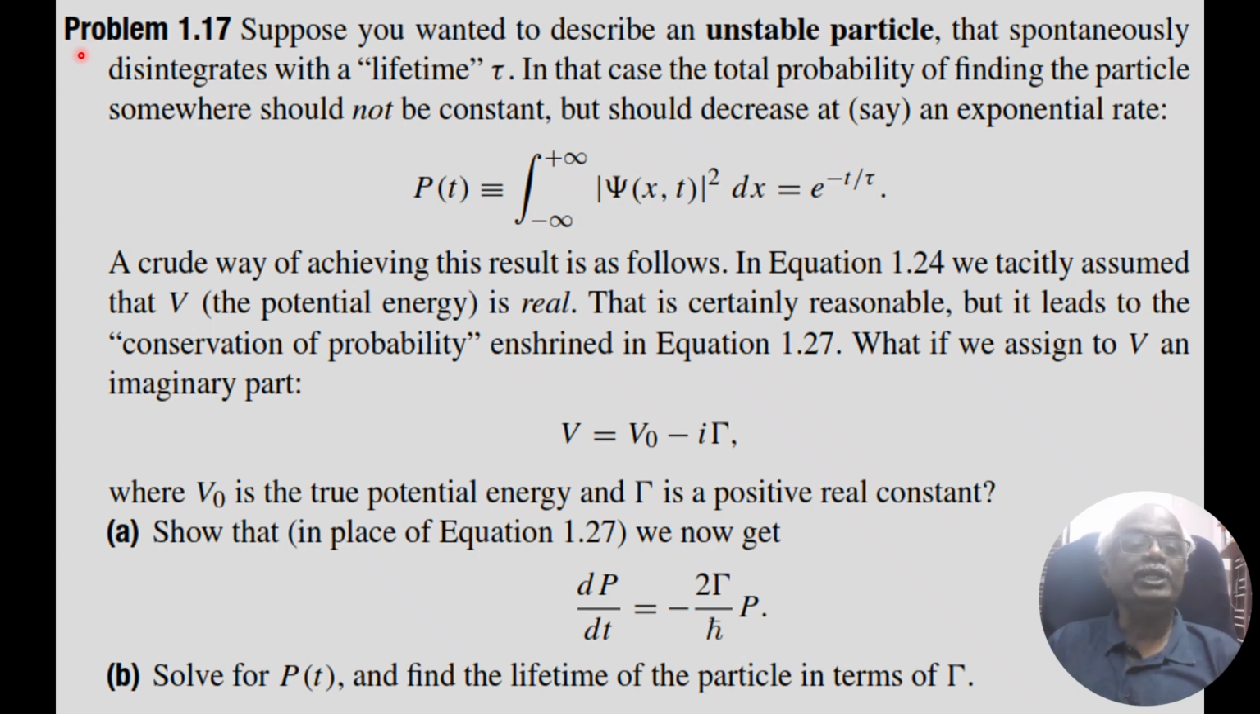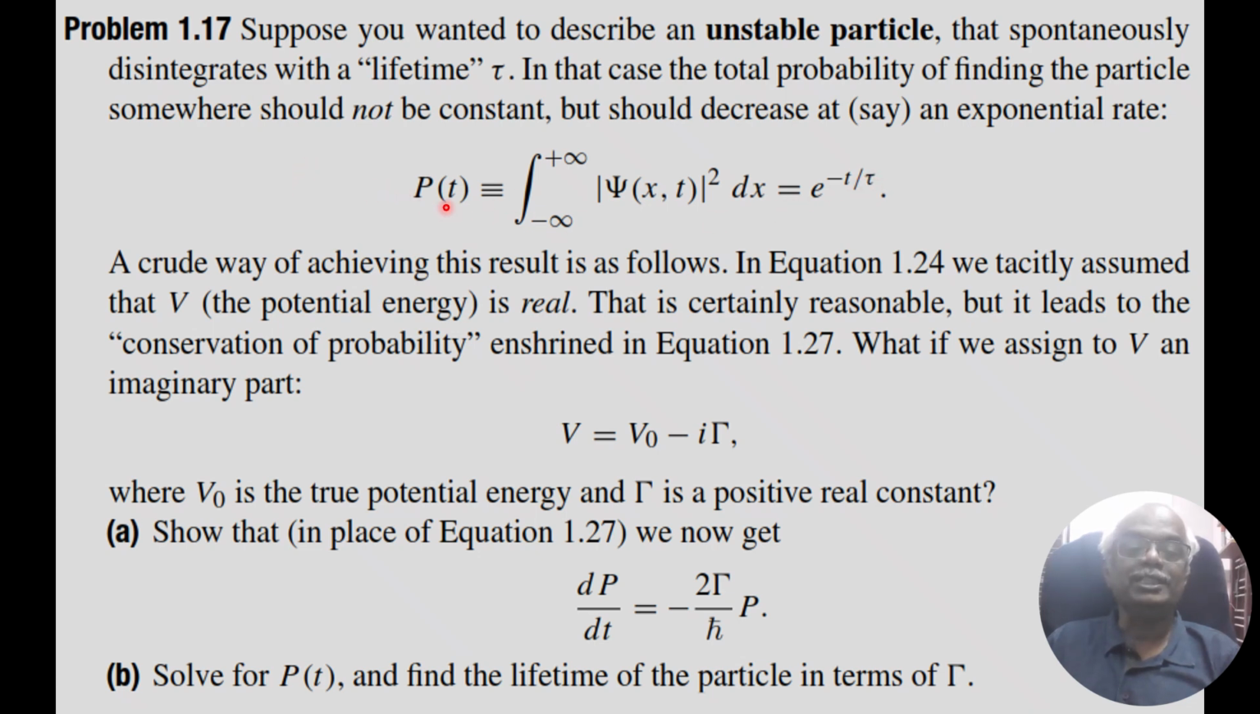Today we are going to solve problem 1.17 of Griffiths, third edition, Introduction to Quantum Mechanics. Instead of reading the problem, I am going to explain it. We have an unstable particle that spontaneously disintegrates with a lifetime, which we are taking as tau.